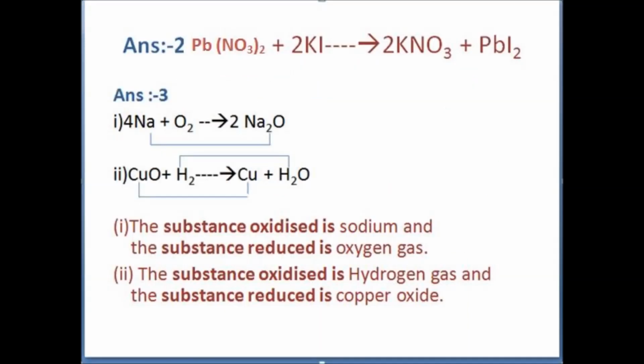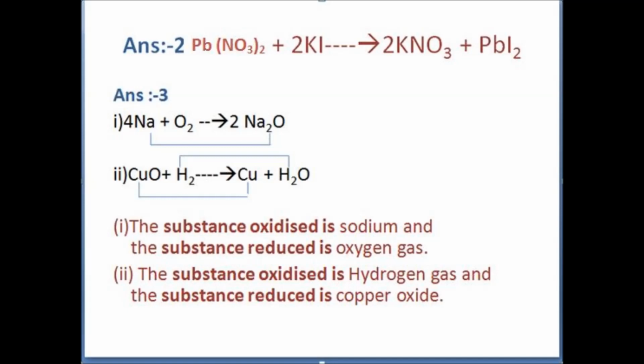Now our next question is, give an example of a double displacement reaction other than the one given in activity 1.10. So let's take another example. Let's take the example of lead nitrate. When lead nitrate reacts with potassium iodide, it will form potassium nitrate and lead iodide.